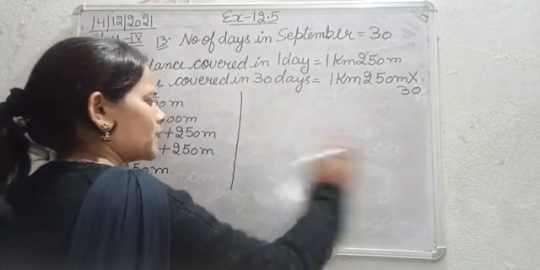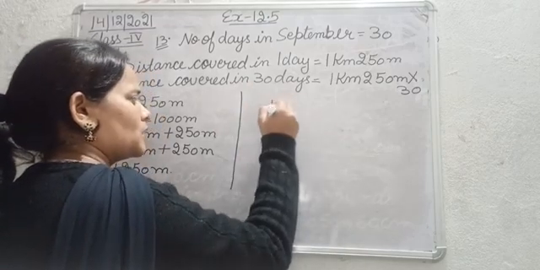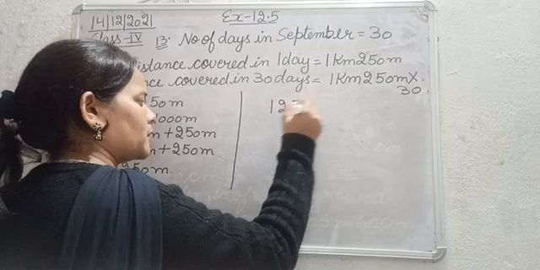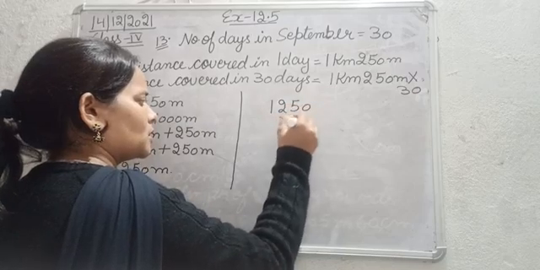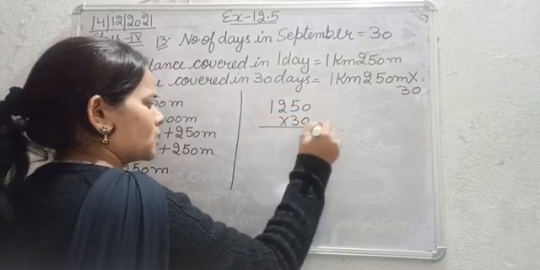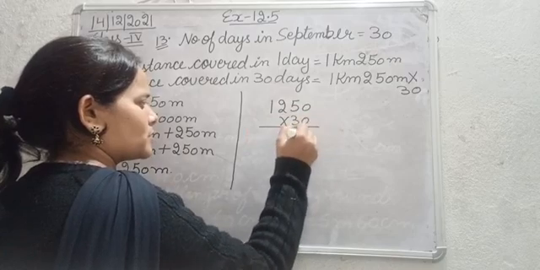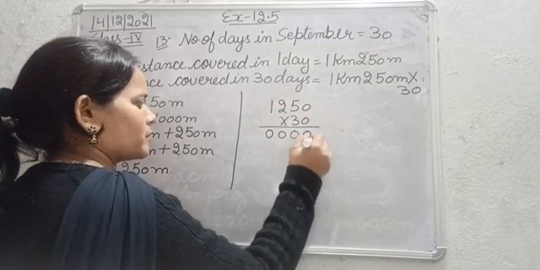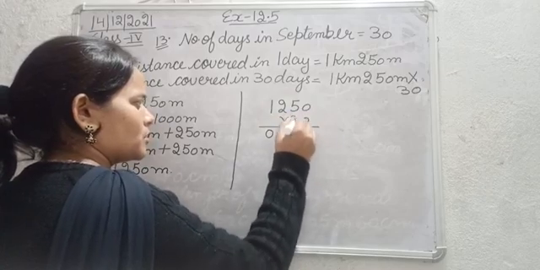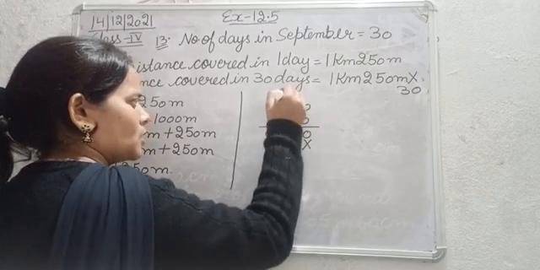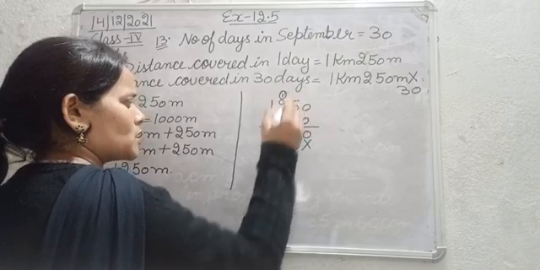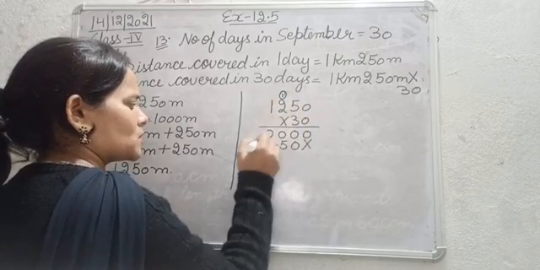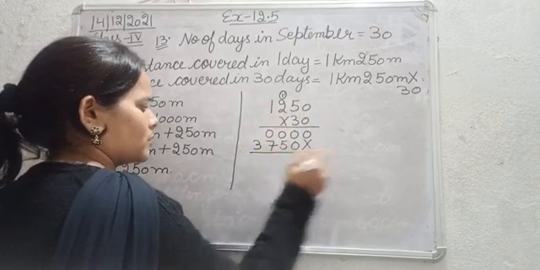So let's multiply 1250 with 30. 0 zeros are 0, 0 fives are 0, 0 twos are 0, 0 ones are 0. 3 zeros are 0, 3 fives are 15, 1; 3 twos are 6 plus 1, 7; 3 ones are 3.